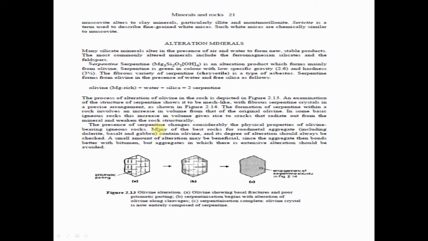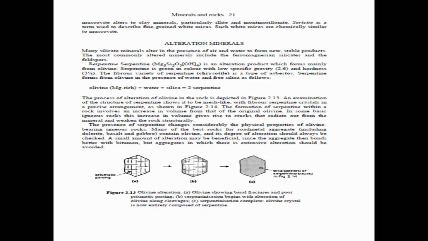The presence of serpentine changes considerably the physical properties of olivine-bearing igneous rocks. Many of the vast rocks for road metal aggregates, including dolerite, basalt and gabbro, contain olivine and its degree of alteration should always be checked.